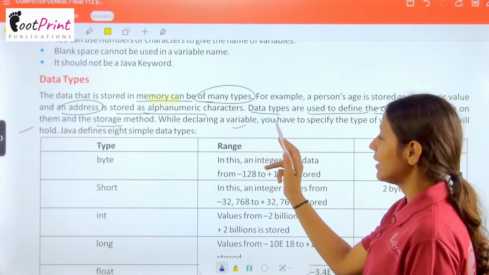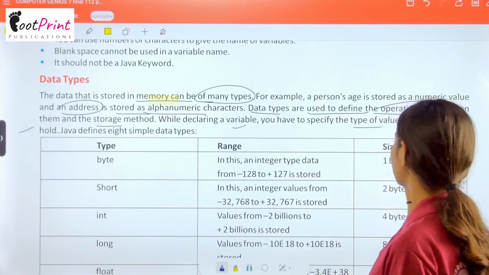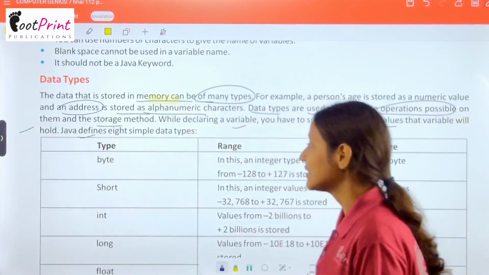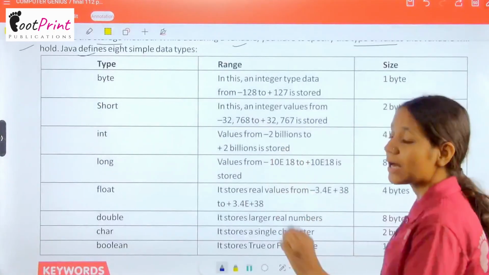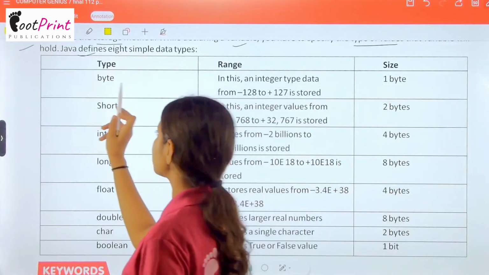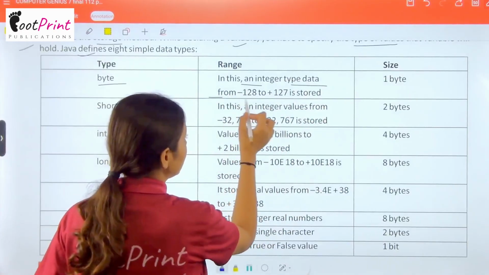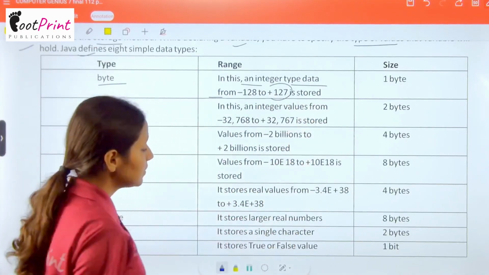Now data types are used to define the operations possible on them and their storage method. While declaring a variable, you have to specify the type of values that variable holds. Now Java defines 8 simple data types. So see here, we have first one, byte. In this, an integer type data from this to this number is stored.